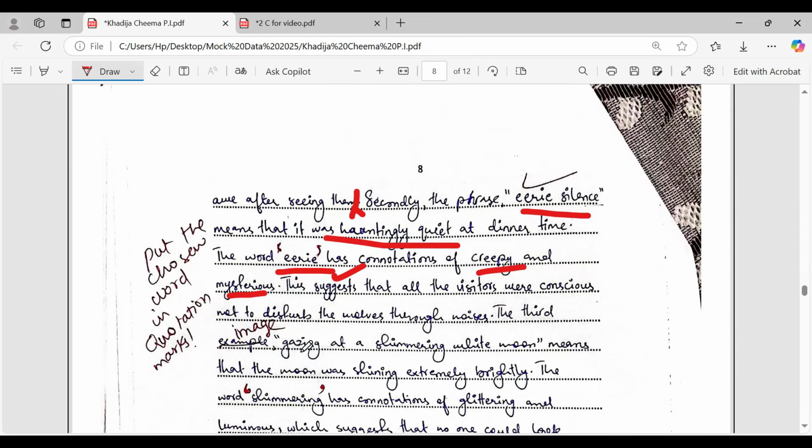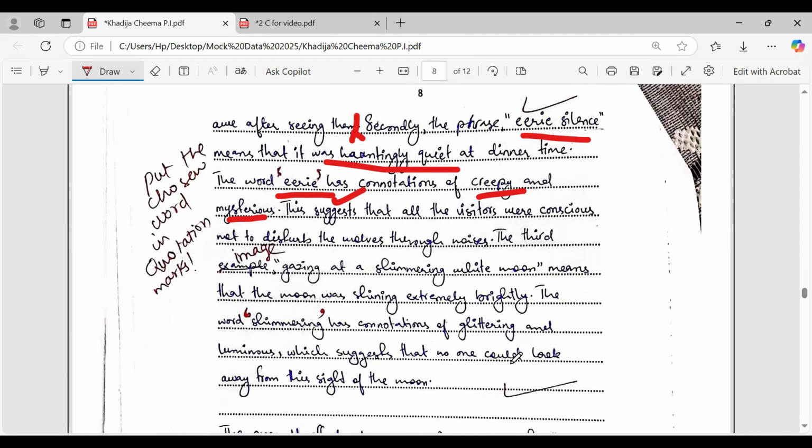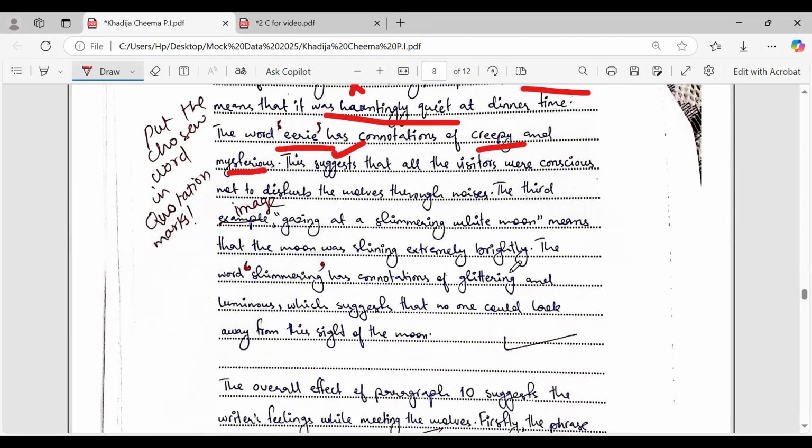Now, the third image, gazing at a shimmering white moon, means that the moon was shining extremely brightly. Then the word shimmering has connotations of glittering and luminous, which suggests that no one could look away from the sight of the moon. You see: meaning, then connotations, then effect.